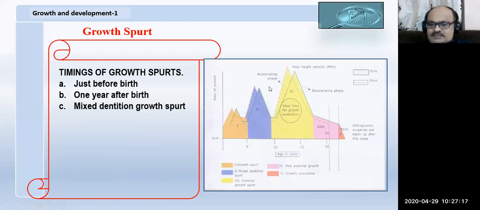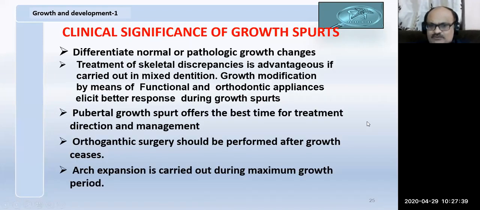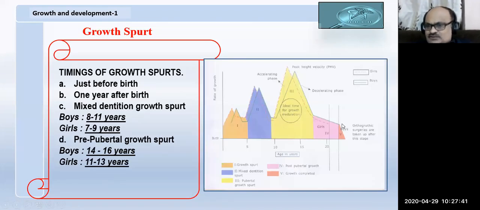Again, during the mixed dentition growth spurt, you can notice that there is change. This is the period where we'll be studying second or third class. Next, the prepubertal growth spurt, sometimes called the adolescent growth spurt. It occurs at 14 to 16 years in boys and around 11 to 13 years in girls. After that, one more phase, the adolescent growth spurt, may or may not be present.